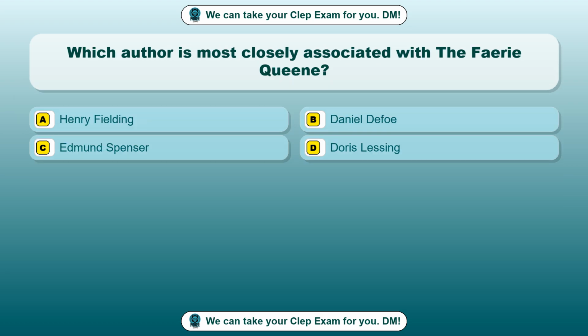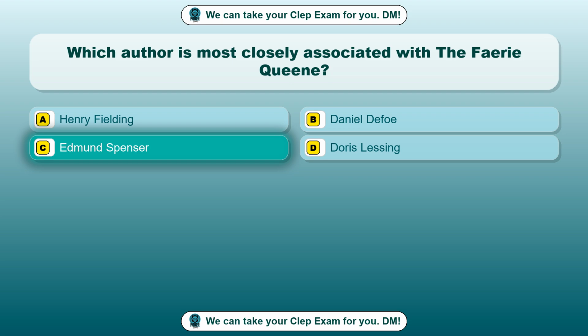Question 42. Which author is most closely associated with The Faerie Queene? Option A. Henry Fielding. Option B. Daniel Defoe. Option C. Edmund Spenser. Option D. Doris Lessing. The correct answer is option C.